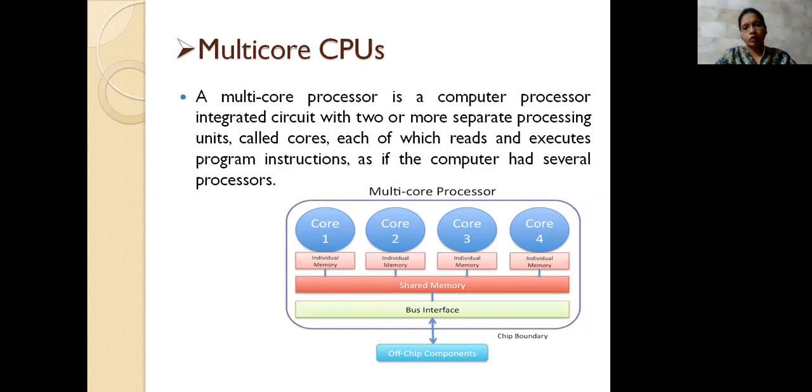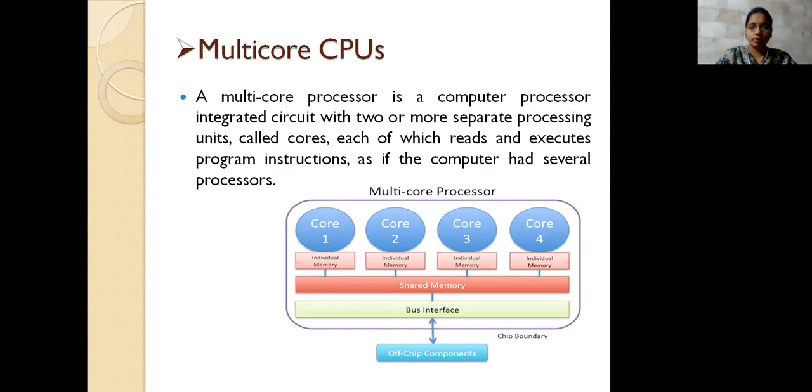If the four cores want to access the data at once, there is a shared memory. And to let them interact with it, we use a bus interface here. After the individual memory and the shared memory, there is also an off-chip memory, which is outside the chip boundary.